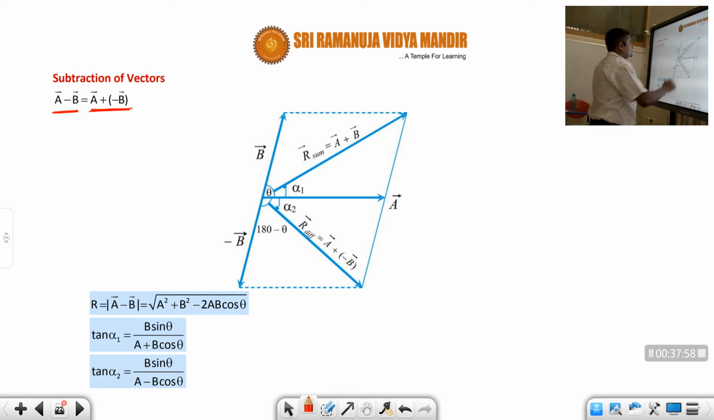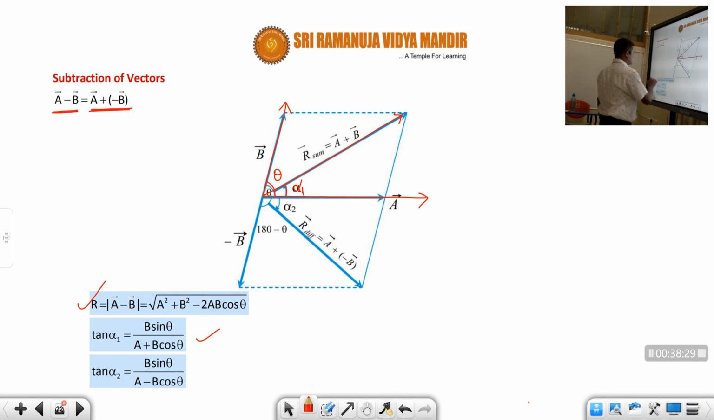Okay, students. So suppose you have two vectors, this is called a bar and this is called b bar. Now if you want to find out its resultant, just complete the parallelogram and then this is called the resultant. And theta is the angle between these two vectors a bar and b bar. And the angle made by this resultant with the a vector is given by tan alpha 1. What is tan alpha 1, students? B sin theta by a plus b cos theta.